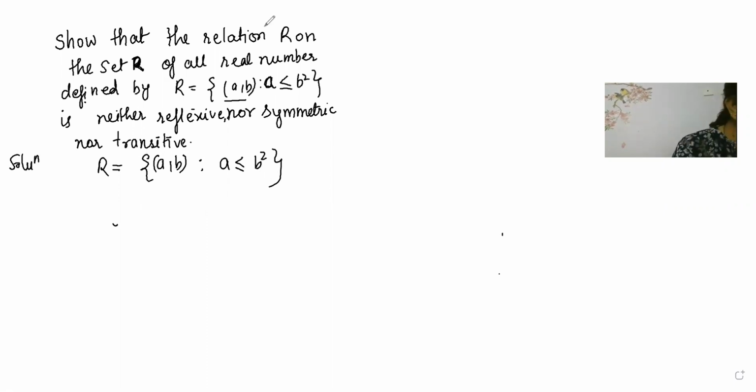I have missed a, b, where (a, b) belongs to R, which is the set of real numbers. Vishika is also telling that a fraction cannot satisfy the reflexive condition. True, beta, 100% true. Now we will check for reflexivity.